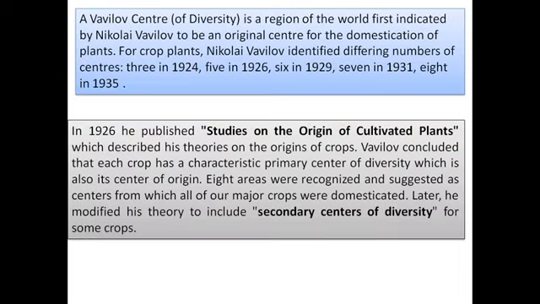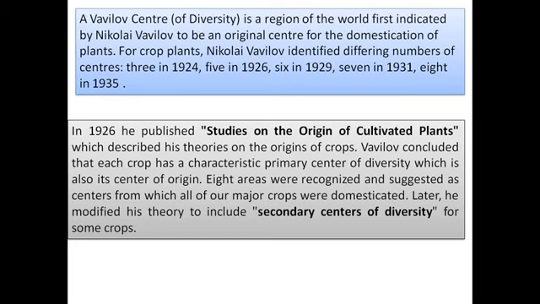A Vavilov center of diversity is a region of the world first indicated by Nikolai Vavilov to be an original center for the domestication of plants. Nikolai Vavilov identified differing numbers of centers. From time to time, he gave a different number of centers for the origin of crops. In 1924 he published 3 centers, then in 1926, 5, then in 1929, 6, then 7 in 1931, and finally in 1935 he said there were 8 centers. He published his work, Studies on the Origin of Cultivated Plants, which described his theories on the origin of crops.